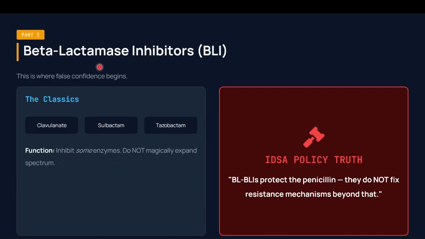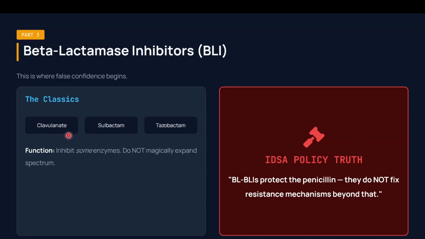Beta-lactam inhibitors are the most important new generation concept, where a beta-lactam is combined with a beta-lactamase inhibitor to protect the penicillin. They do not fix the resistance mechanisms beyond that. They just protect the penicillin from being destroyed. If the organism is resistant to penicillin by other means, then the beta-lactamase inhibitor cannot help. These inhibitors do not magically expand the spectrum of the primary drug.